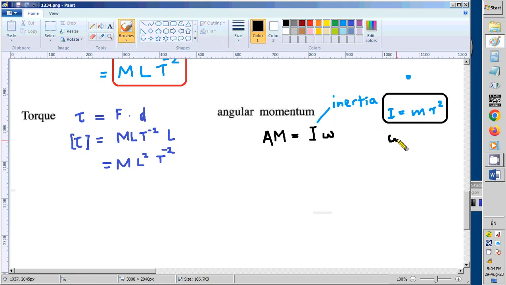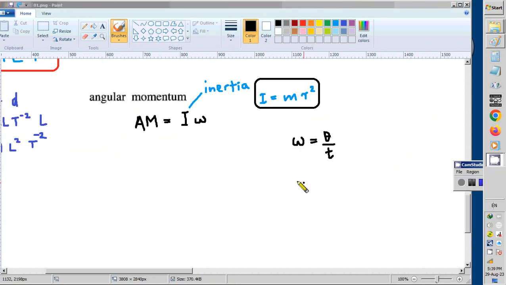For omega you can use theta divided by time, but you will face problems when you do this with theta. But there is another equation to find the dimensions of omega. Let us look at that after a while. So first let us do this. To solve this, first of all you must know how to get the dimension of theta.